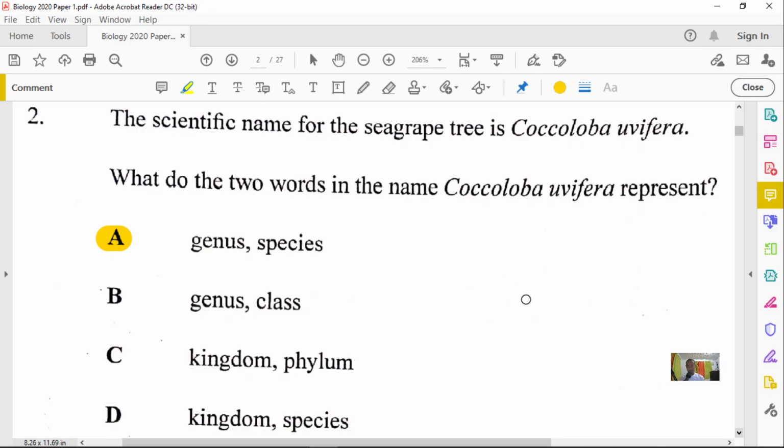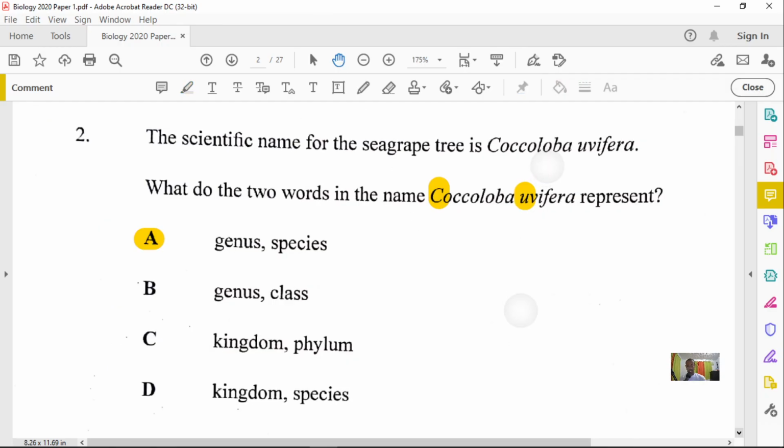What is also important for you to remember is that the genus is written starting with an uppercase letter and the species starts with a lowercase letter. That's very important for you to remember, okay? So just in case you see a scientific name again, you know what to do. All right, let's now go to our next question, which is question number 3.